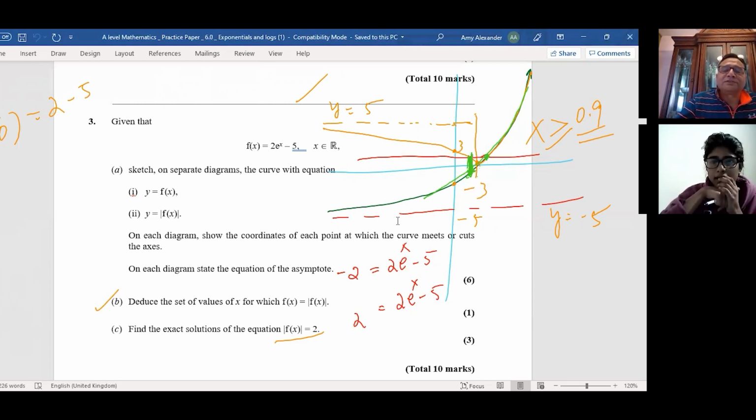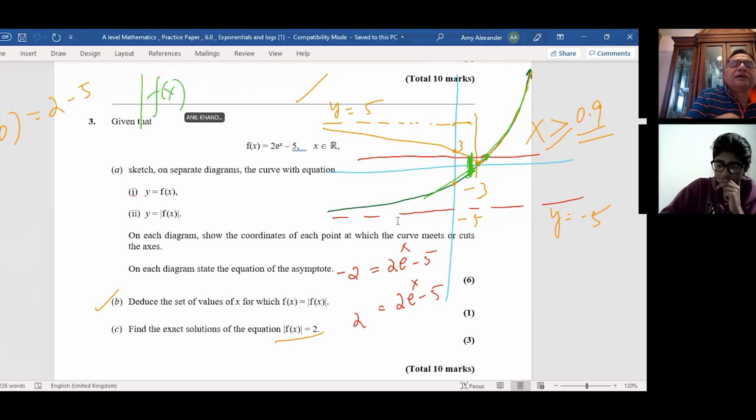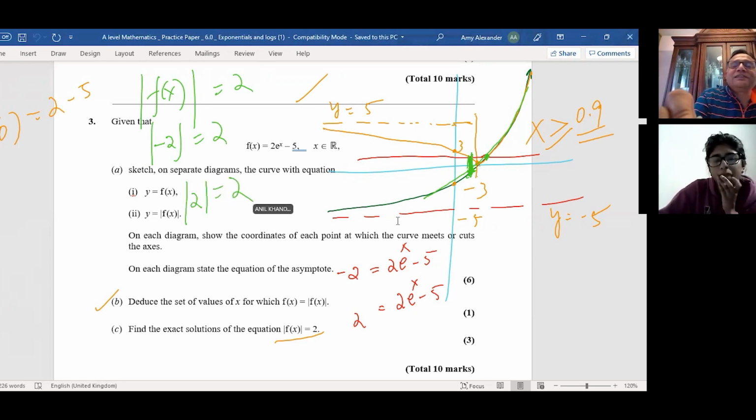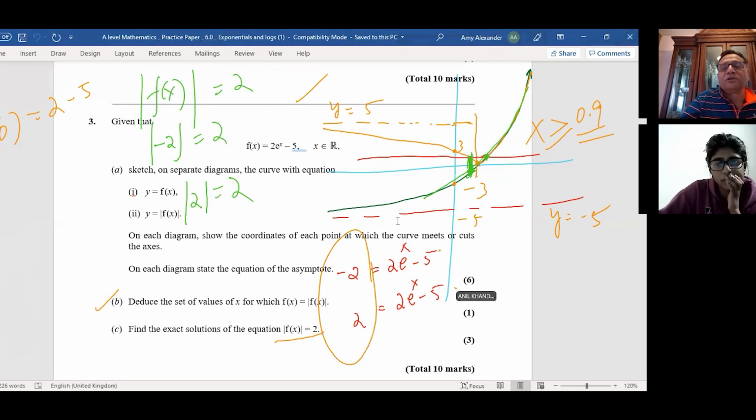So basically, what we are saying is that the absolute value of f of x is equal to 2. That means we say -2 equals the expression and also 2 equals the expression. That is the reason why we equated the same equation on the right-hand side with plus and minus 2.